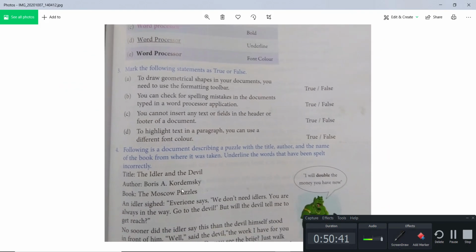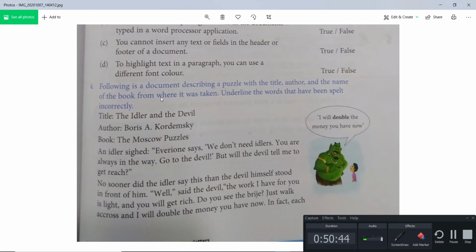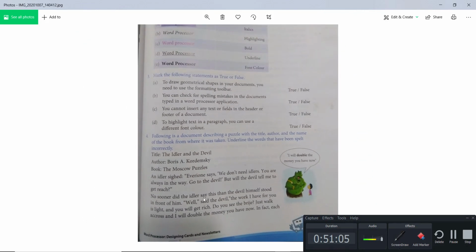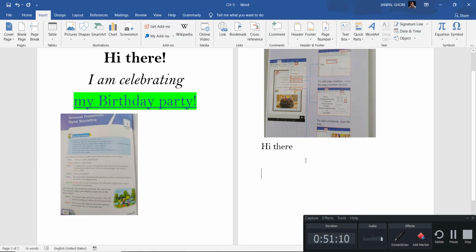Now, in exercise 4, what is the exercise? Following is a document describing a puzzle with the title, author, and the name of the book from where it was taken. Underline the words that have been spelled incorrectly. So, this one you need to type and underline which spellings are wrong. Once you type this text in a Word file, I am writing a wrong spelling now. See, I am writing birthday with a wrong spelling. Birthday, you see it is wrong.